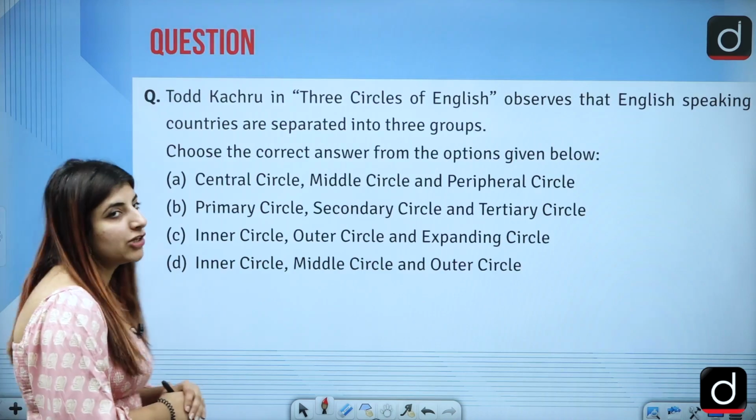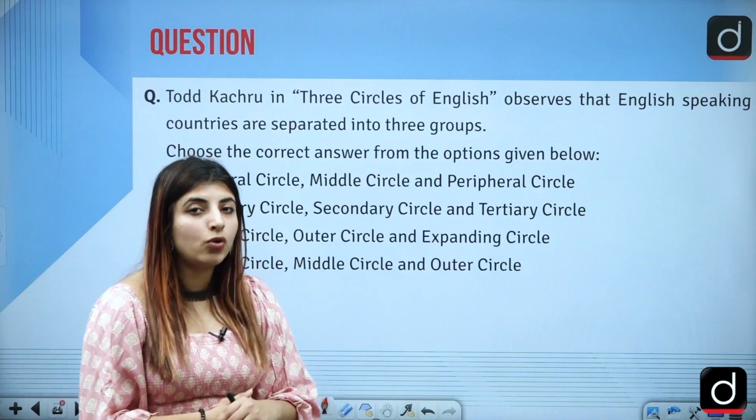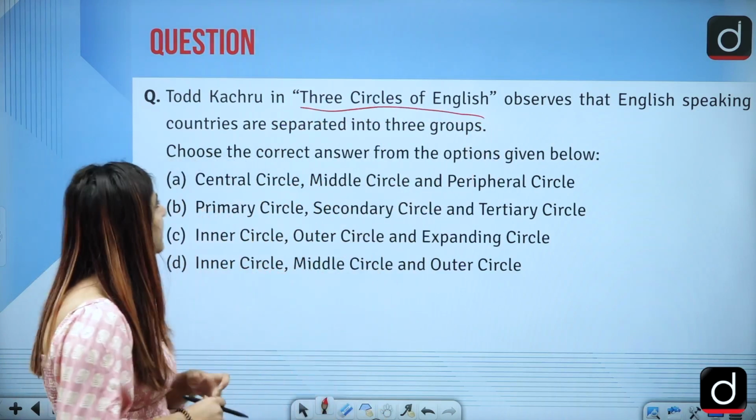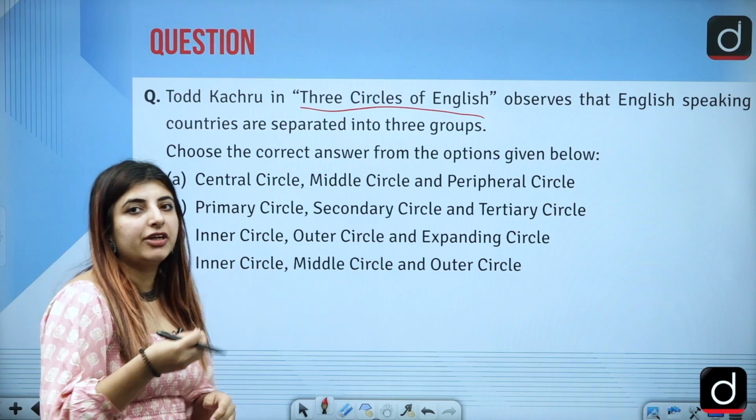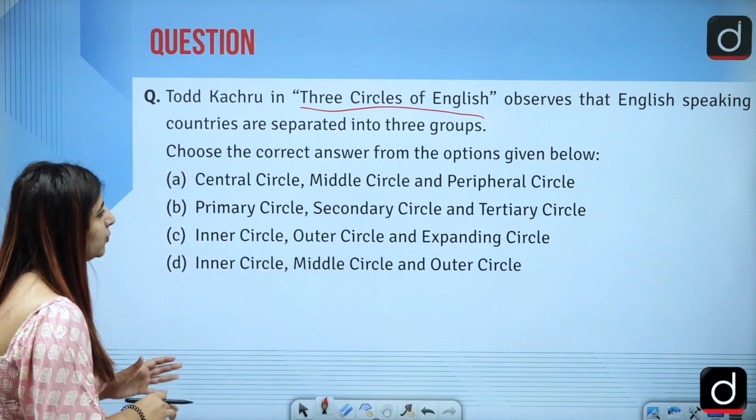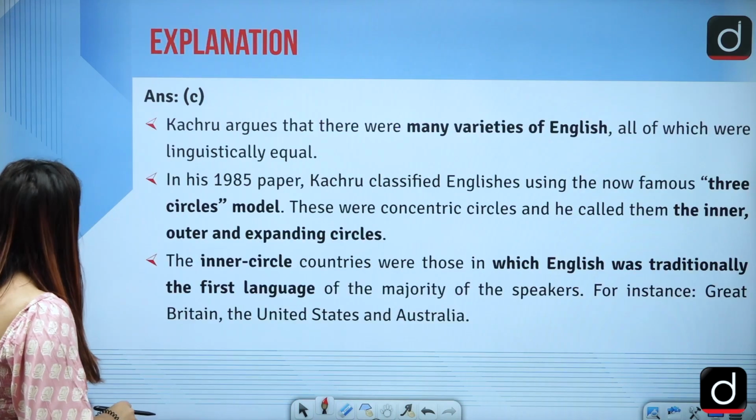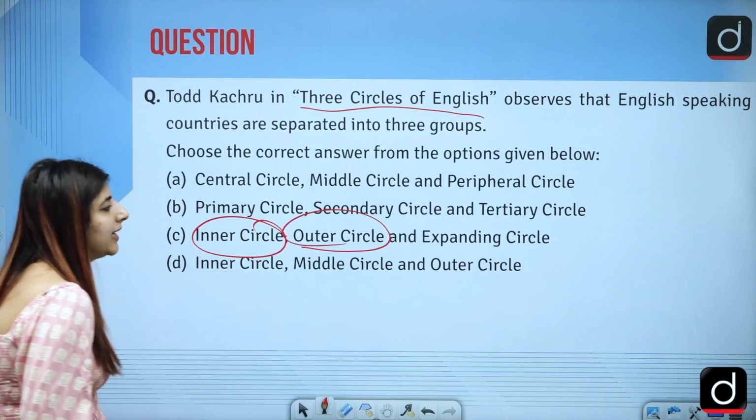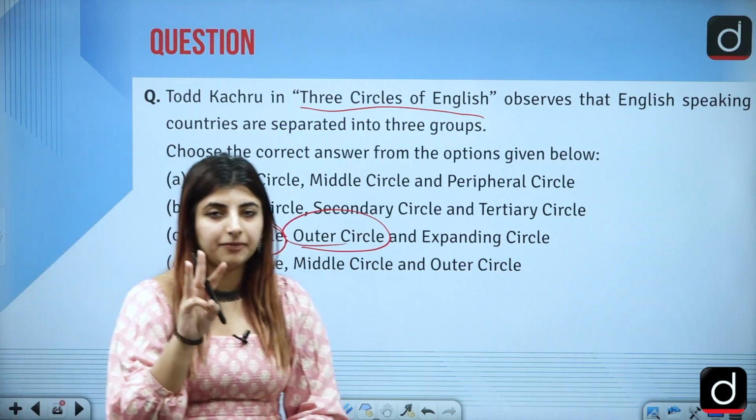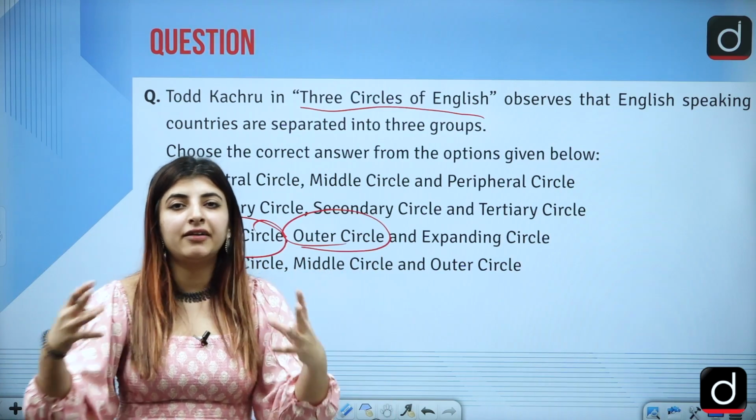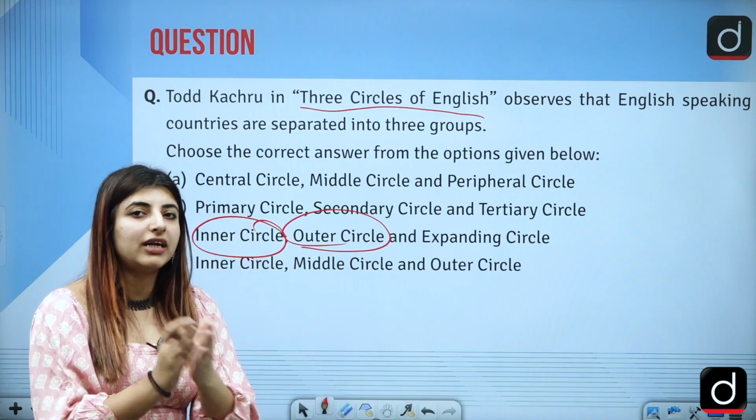Next is, Braj Kachru, who is known for his 3 circles of English, observes that English-speaking countries are separated into 3 prominent groups. What are those very groups? The answer to this very question is option C, that is inner circle, outer circle, and expanding circle. These are the 3 circles in which the countries which are speaking in English are divided.